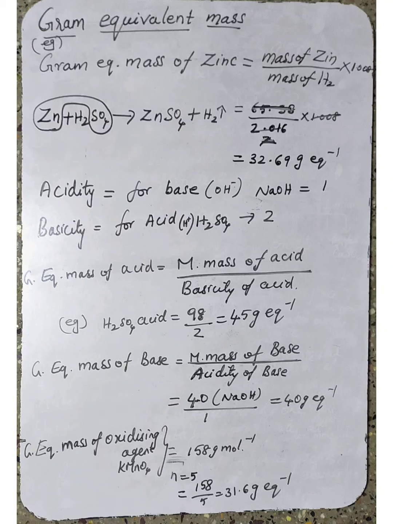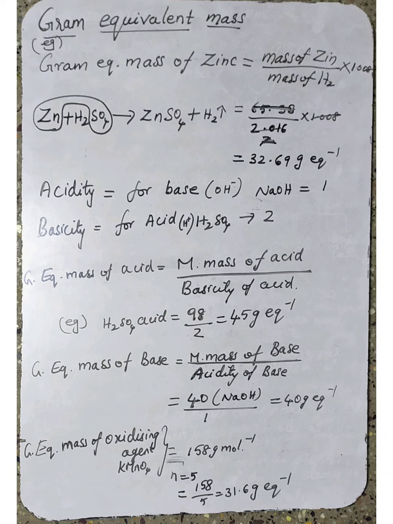The number of OH minus ions present in that base is called acidity. So the acidity of sodium hydroxide is 1.